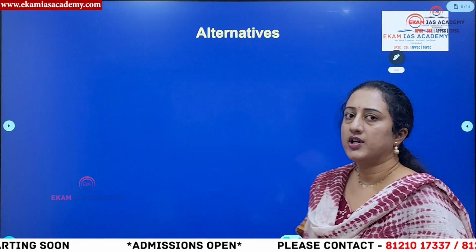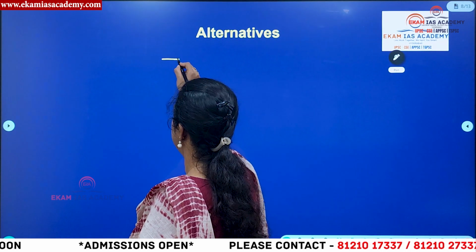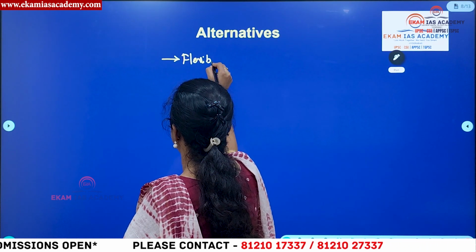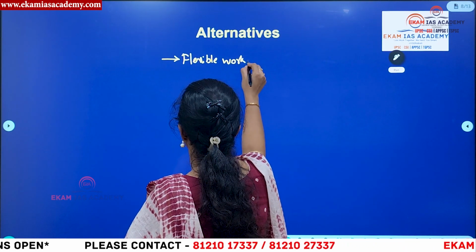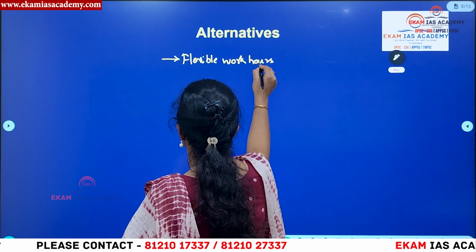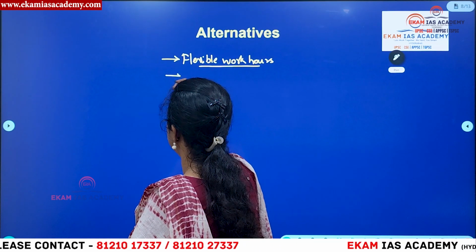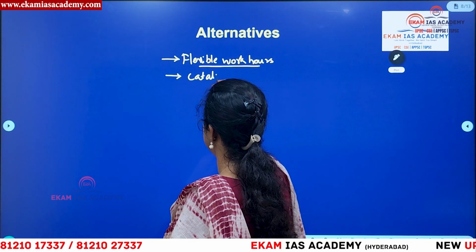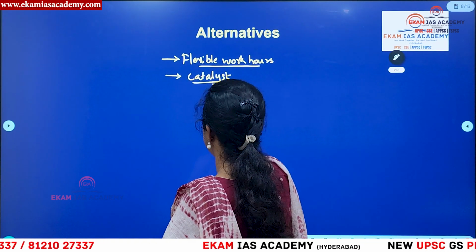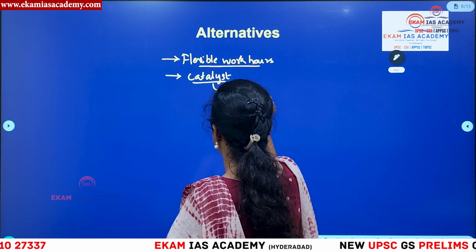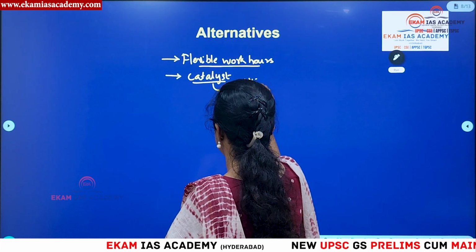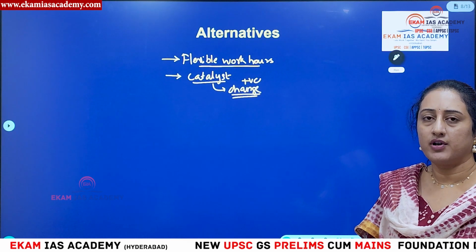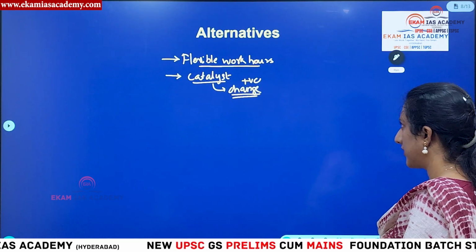Then what are the alternatives you can suggest? Instead of a total, complete right, any extreme is not good. So what you can do is ensure that there will be flexible work hours, right? When you can work, you can be allowed overtime and all these things, but not all the time. Then this concept of right to disconnect can be used as a catalyst which can create some positive change. So in that way, we can suggest these have to inspire larger labor related reforms and further reforms, right? So that can be the alternative.